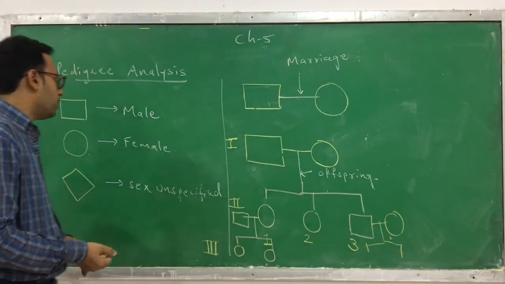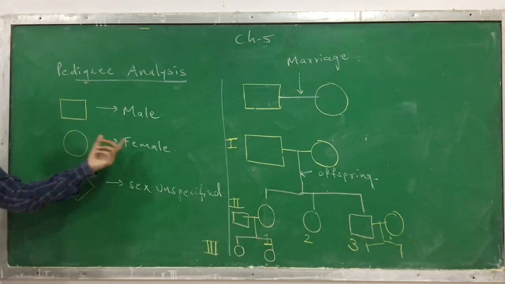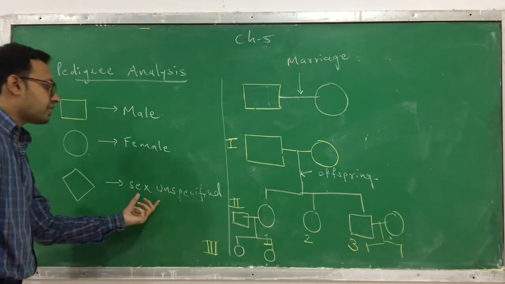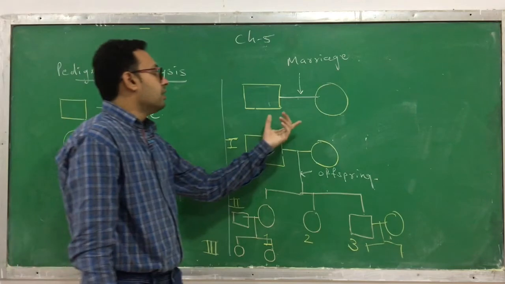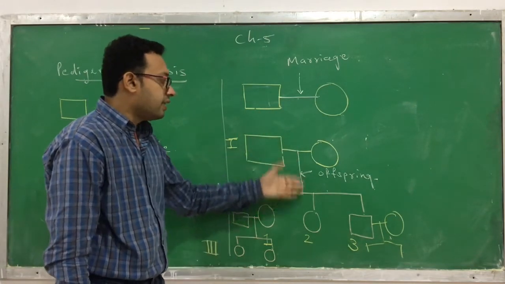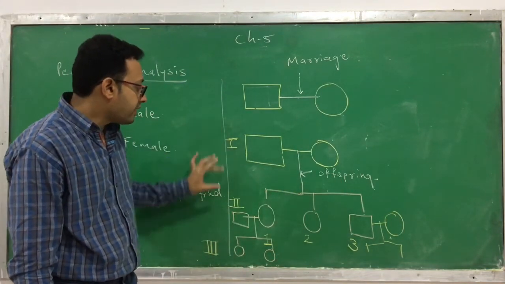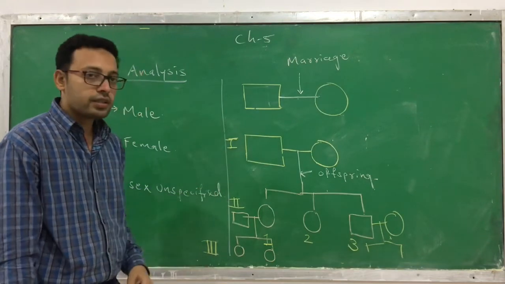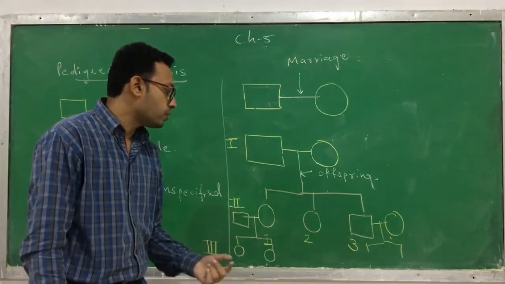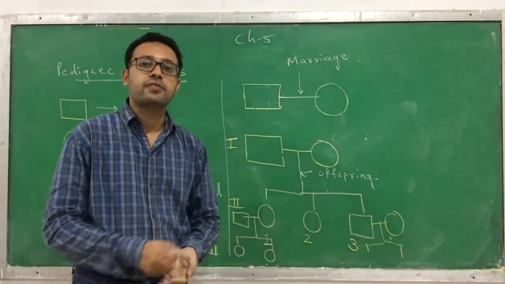I again repeat the symbols. The square denotes a male, the circle denotes a female, the tetragon denotes a person whose sex is unspecified. The horizontal line between the male and female indicates a marriage. The vertical line indicates the offspring or their children. The generations are written in Roman numerals 1, 2, 3. The offspring are shown in the order of birth and they are given numbers starting from 1, 2, 3.